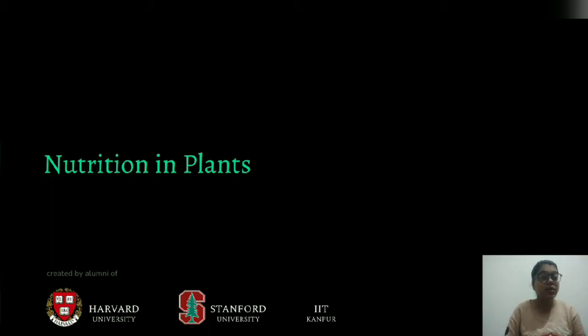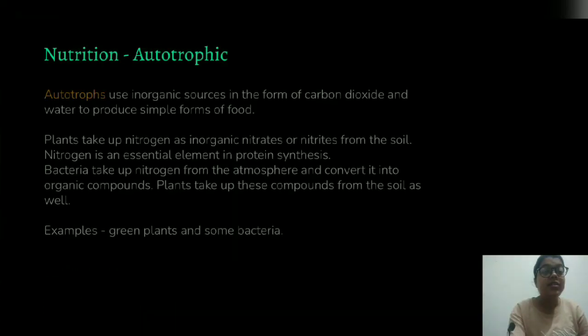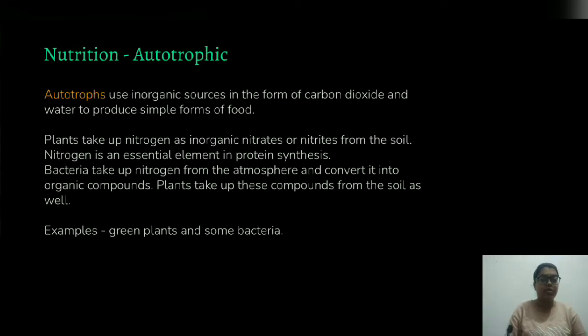Similarly, here we will be looking at nutrition and plants. But what is nutrition actually? Nutrition is the intake of food by living organisms and its utilization by living organisms. All these basic functions performed by living organisms to sustain their life on earth are called life processes. Nutrition in plants follows two modes of nutrition. One is the autotrophic mode of nutrition, and another is the heterotrophic mode of nutrition.